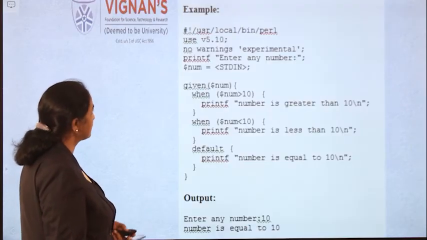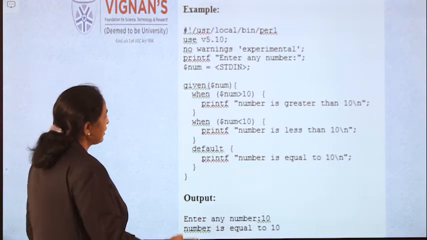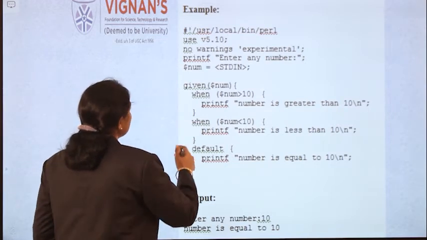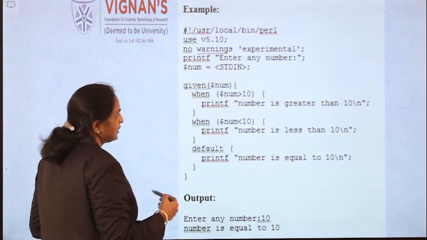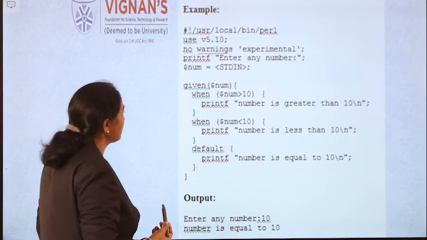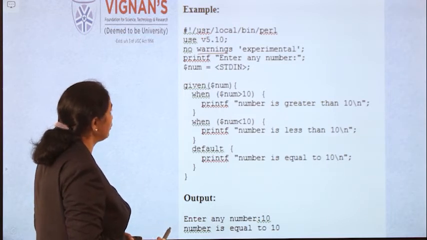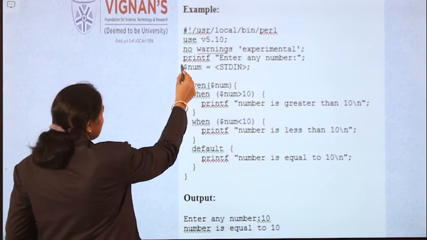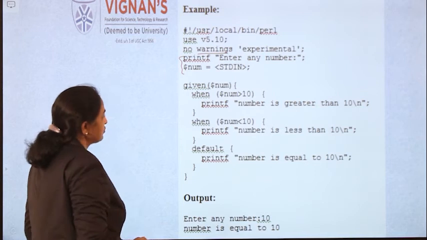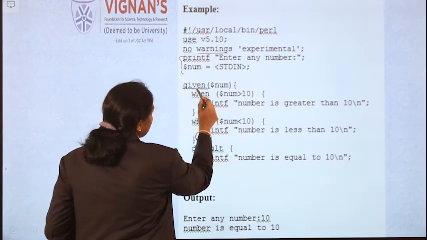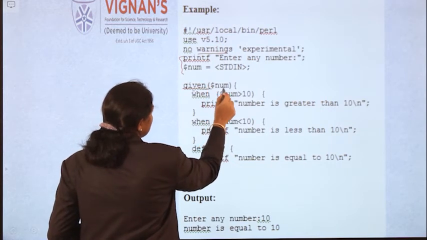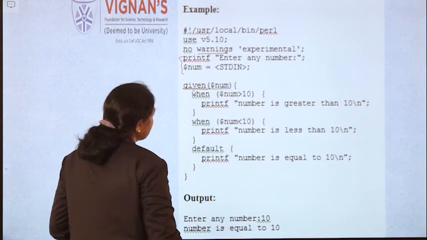Now we will see the example. This also we have done earlier. First, warnings is required, since any further invocation is required, that can be done with the help of warnings. First, print statement and give the number. Next, given number, given is the keyword we have seen earlier. Pass the parameter into that, now start executing.